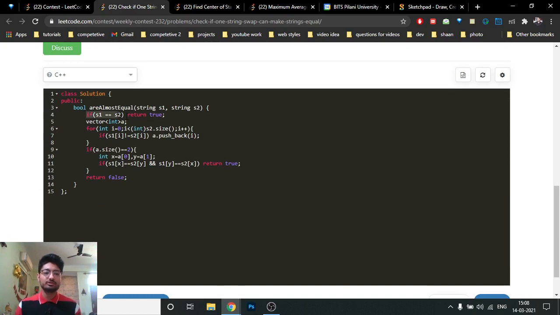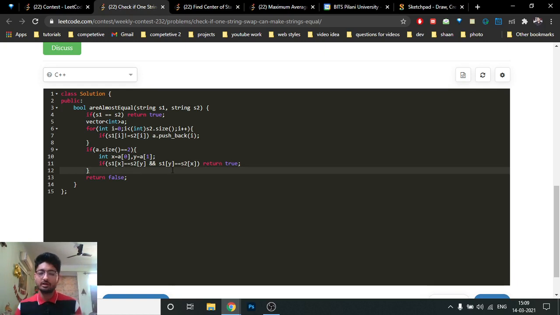So as I've told you, if both of the strings are already the same, then the answer is obviously true. Else iterate over the whole string S1 or S2, whichever, because the length is the same, and whatever indexes are not the same, just push those indexes into a vector. Then in the end, if the vector size is equal to 2, then you just have to switch those positions. Find out which indices are changed: this is the first index and that's the second index. So if the first index of S1 is equal to the second index of S2, and the second index of S1 is equal to the first index of S2, then the answer is true, because you can reverse them, else the answer is obviously false.